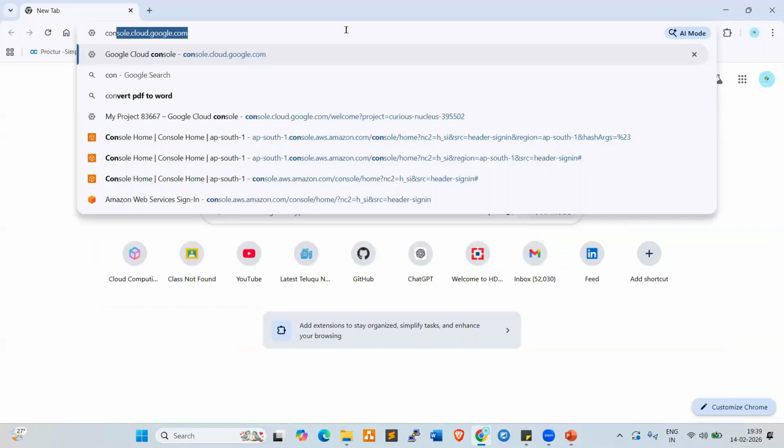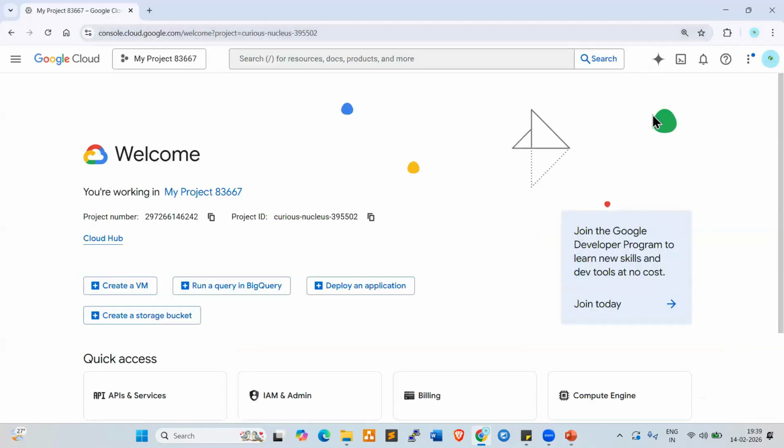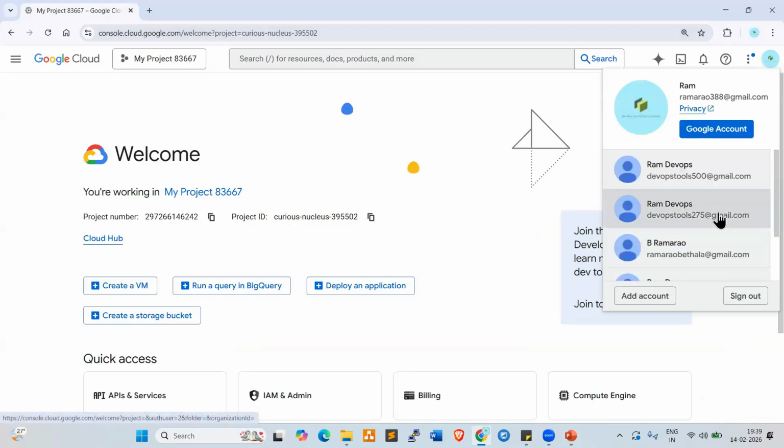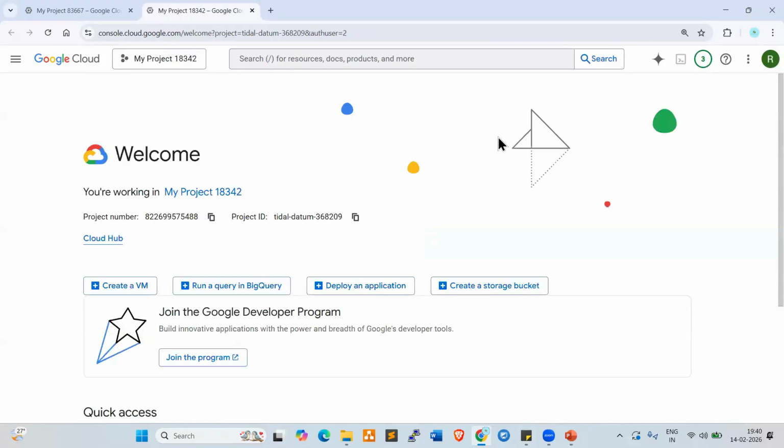Console.cloud.google.com. To create the account, cloud.google.com is the URL. If you want to connect your account, console.cloud.google.com is the URL. Now I'm able to log in. Here I need to choose the correct email address, otherwise it will not allow you to connect. Look here, this is my GCP account. This is my GCP console dashboard.